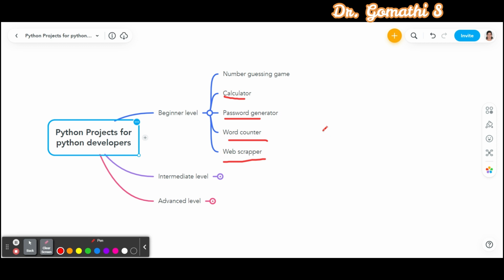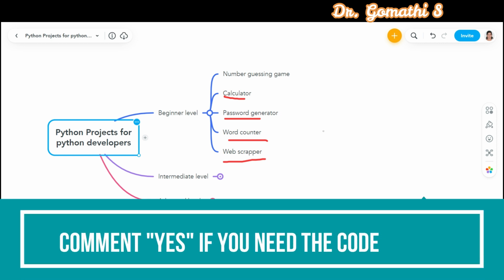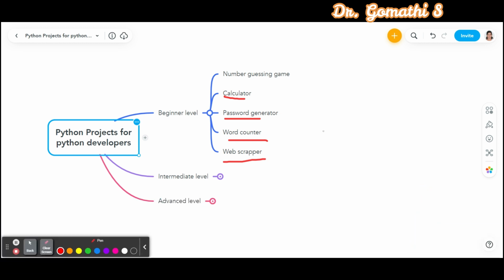And the final project which you can try at the beginner level is the web scraper. Scrape data from a website and store it in a CSV or Excel file. This is not like hacking, okay? This is scraping the data. This project will teach you about working with external libraries like Beautiful Soup and requests, working with data formats like JSON and CSV, and error handling exceptions, etc.